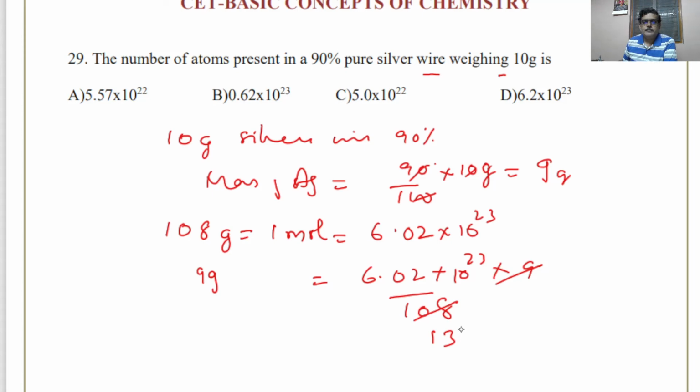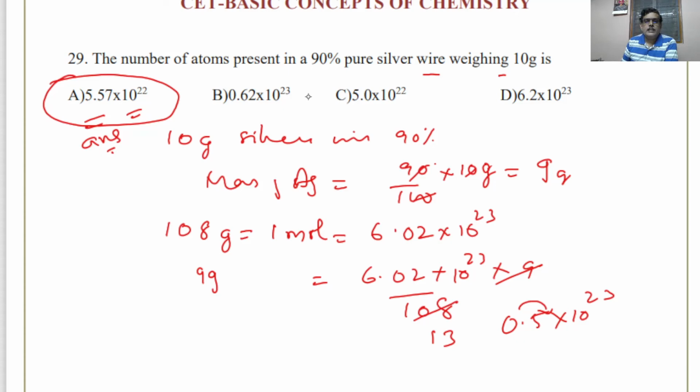So it will be very close to 5. So 5 into 10 to the power of 0.5 into 10 to the power of 23 comes. So choose the answer that is closest to it. Okay, this one shift, 5.57 into 10 to the power of 22. So this should be the answer.